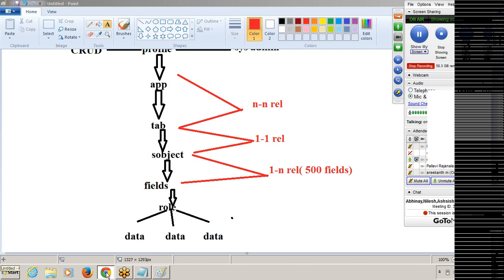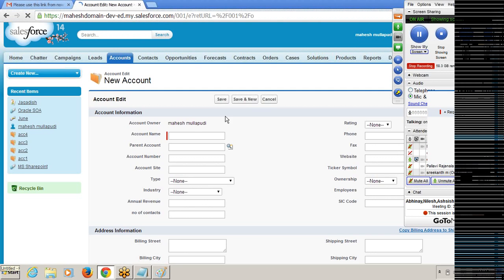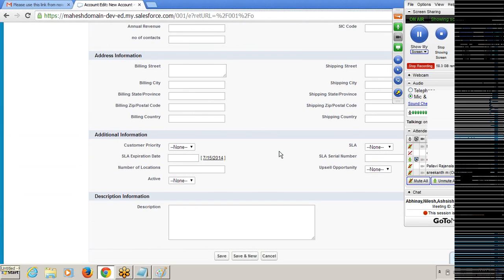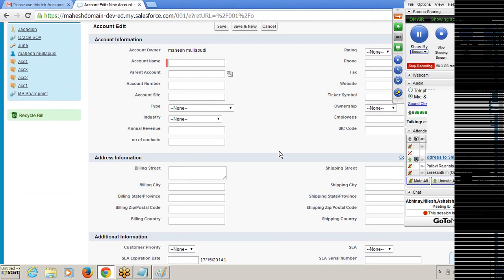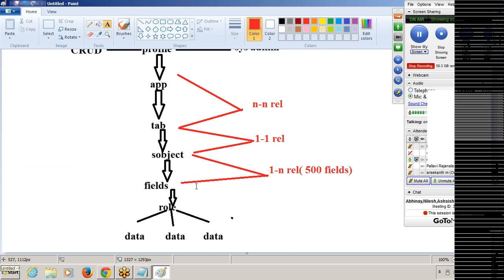So if I go to one of the objects here, I'm going to Accounts. It's a predefined object. How many fields are there here? Roughly there will be 50 fields. If you are creating more fields, there might be 200 or 300 fields maximum, but you won't exceed more than that. So it is about the complete structure of Salesforce.com, the basic vocabulary, basic operations.